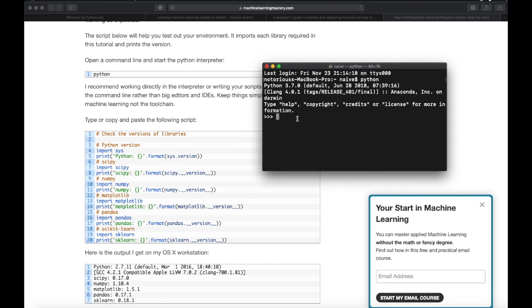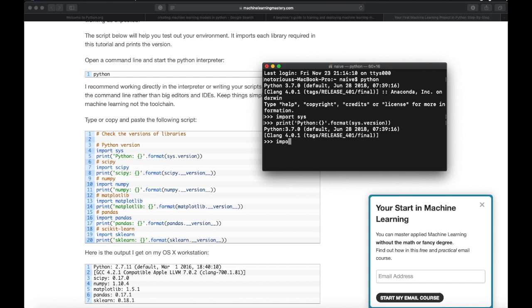Okay, so now we are following the steps: import sys, print, Python, colon, braces, format, sys.version. Okay, it says Python 3.7, June 28, 2018.